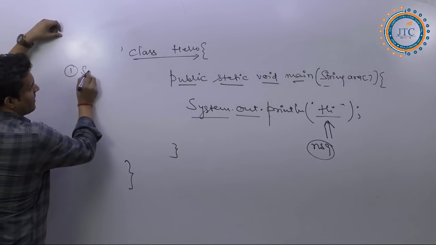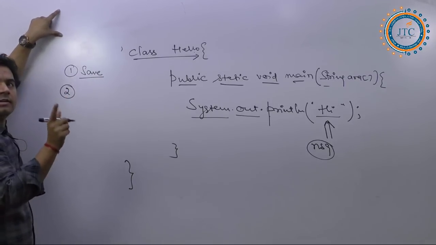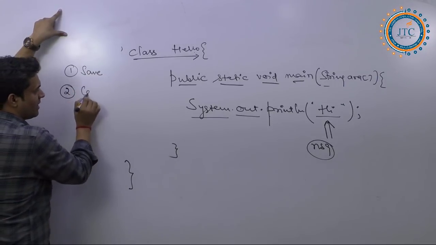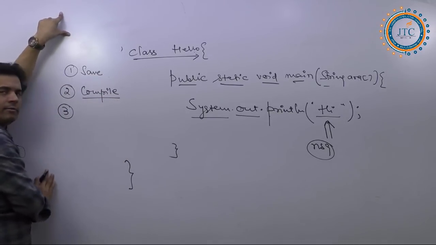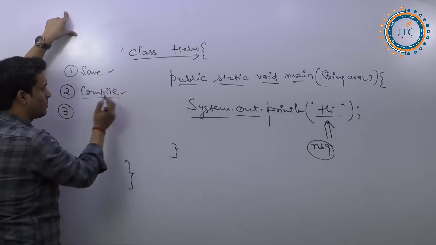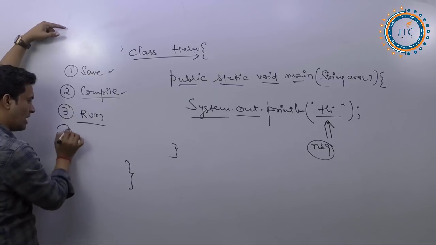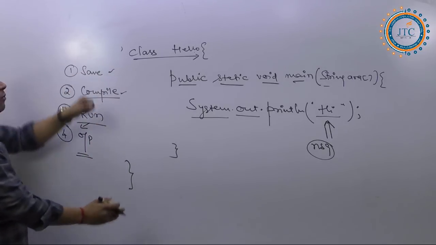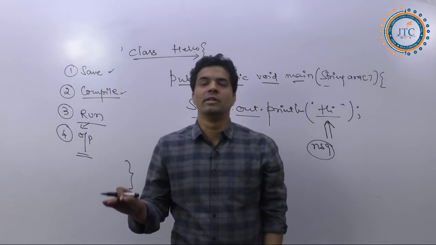This is a mandatory step for writing a basic program. But apart from this, what other steps are you taking? First, you will save the program. Second, compile the program. Third, run the program. And the fourth, from this you get the output of the program. What a big process just to write a simple Java program.